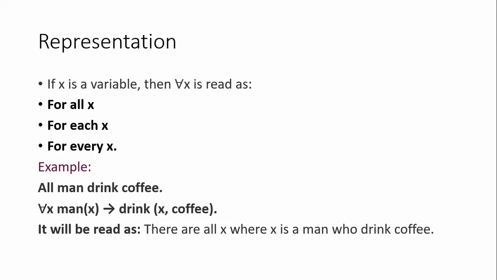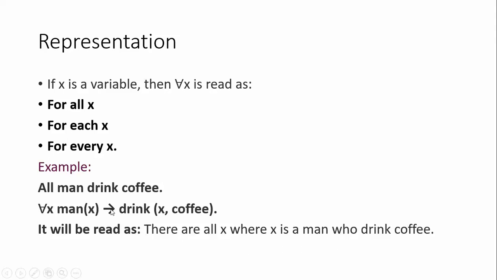All men: man(x) comes after the inverted A symbol. If you carry the x variable with the inverted A symbol, it represents all men. Here man is represented by the variable x. In the earlier slide I explained that whenever you implement universal quantifiers, you have to use an implication statement.